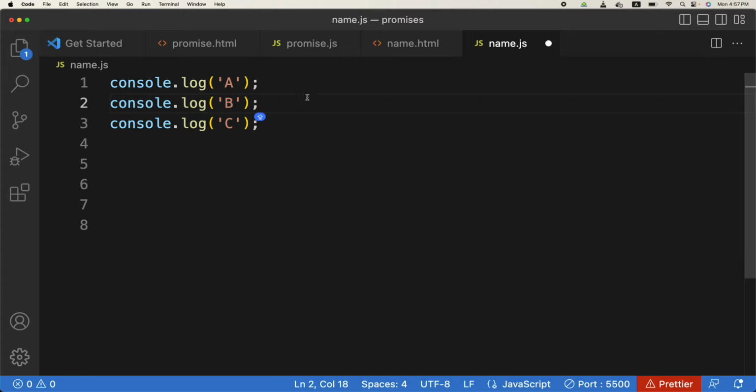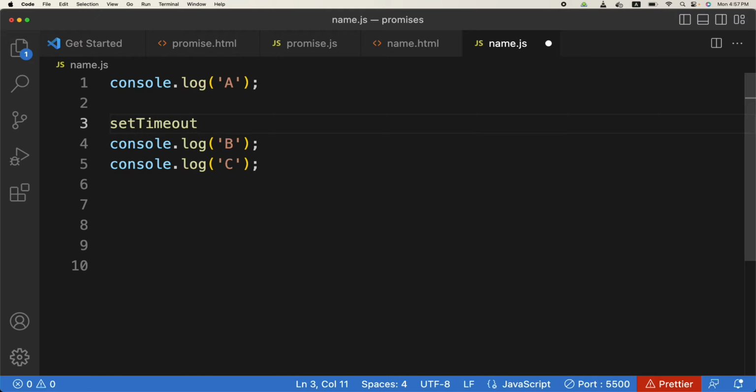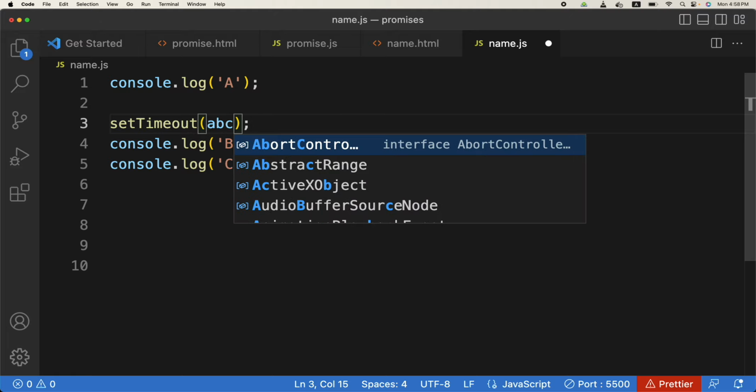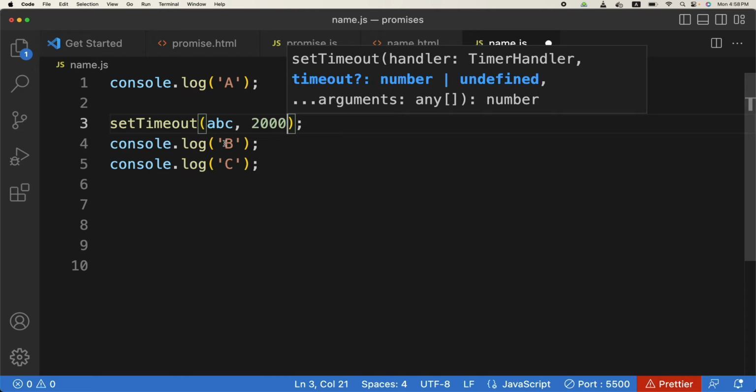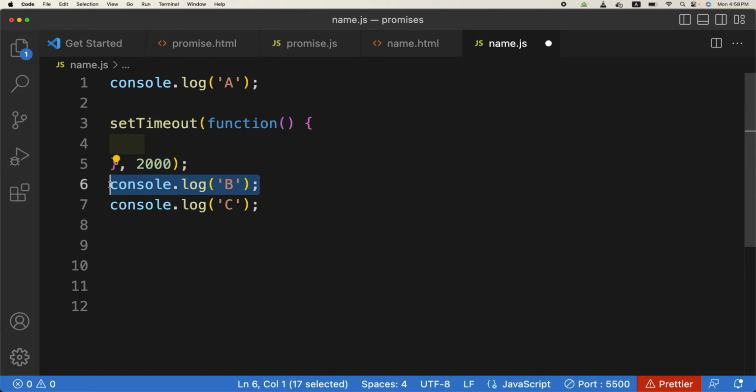So what I can do is I will change the second line into a set timeout function, and set timeout, as you know, has 2 parameters. The first one is a callback, because it can be any function. So for example, ABC is a function which we need to run after 2000 milliseconds. We can have ABC defined here or here, or we can directly run an anonymous function as a callback.